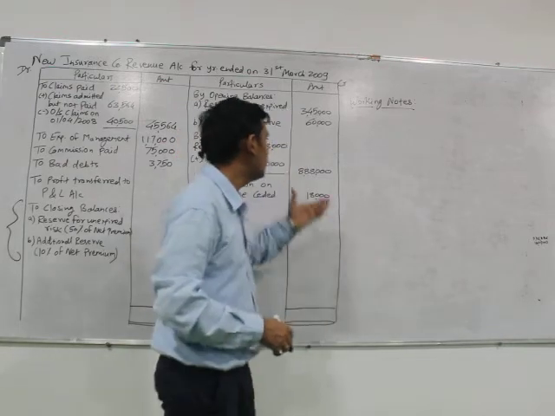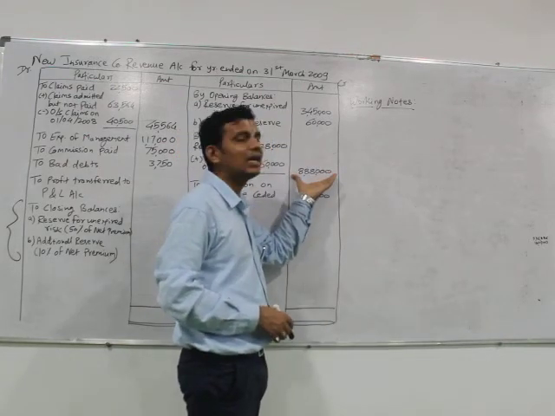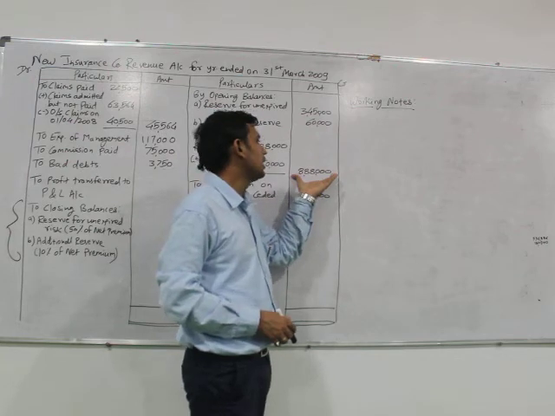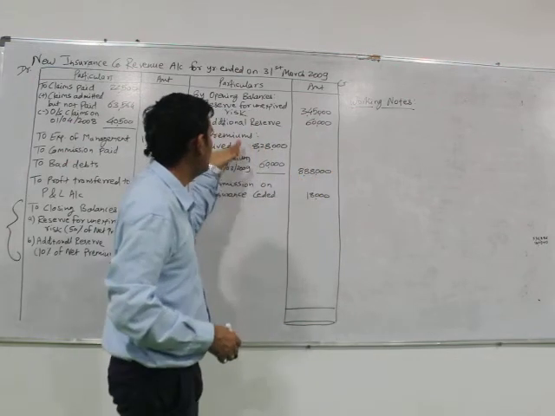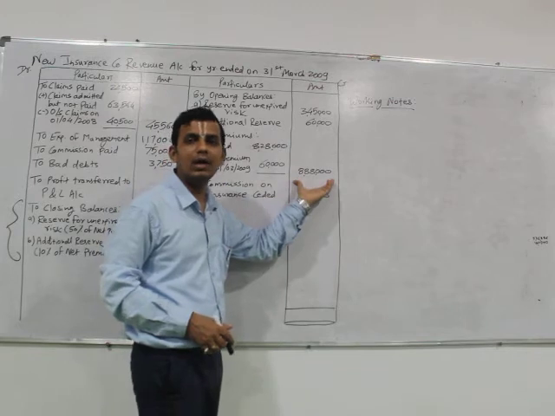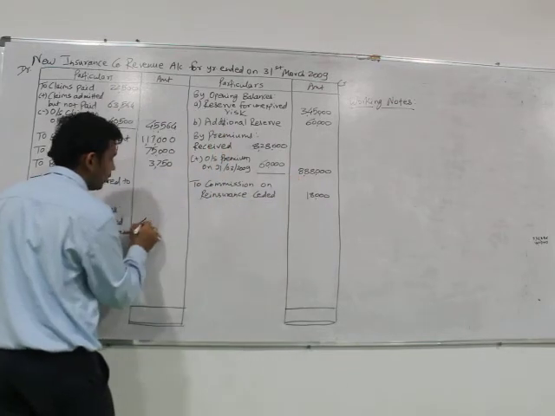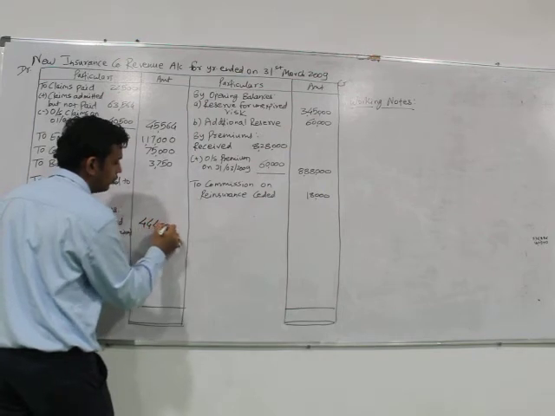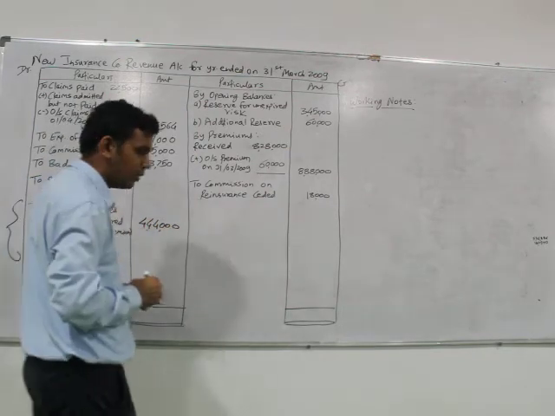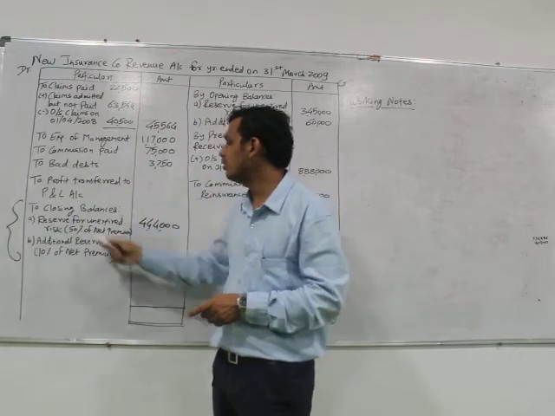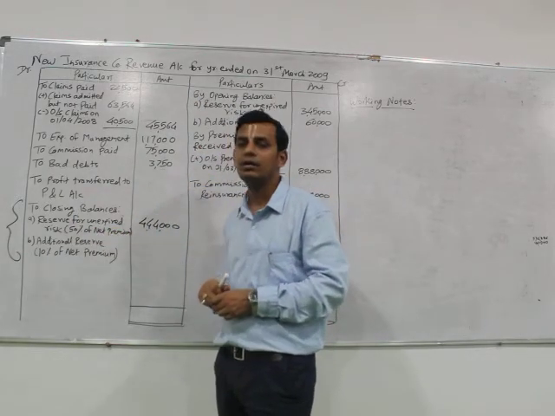The amount of net premium is rupees 8,88,000. That is the amount of our net premium after all adjustments. Hence 50% of 8,88,000 would be 4,44,000. That would be the amount for the closing balance as reserve for unexpired risk.